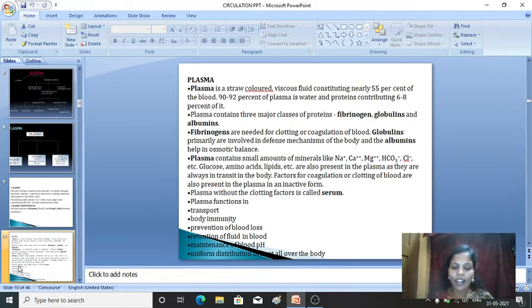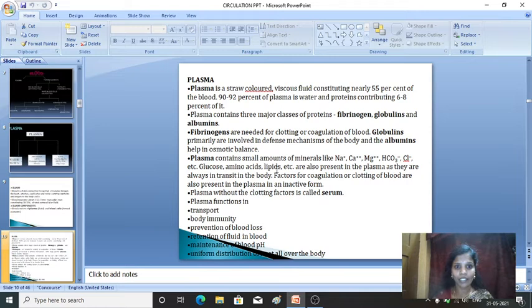Again in those proteins we have 3 types of proteins: one is fibrinogen, globulins, and the third one is albumin. These 3 are the types of proteins present in the plasma: fibrinogen, globulins and albumins.